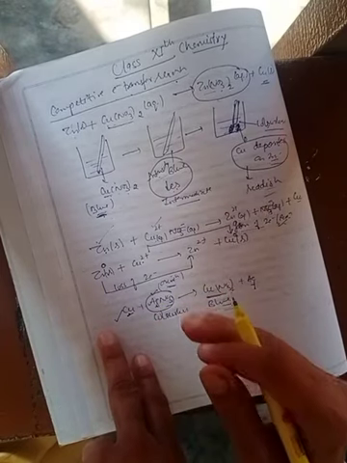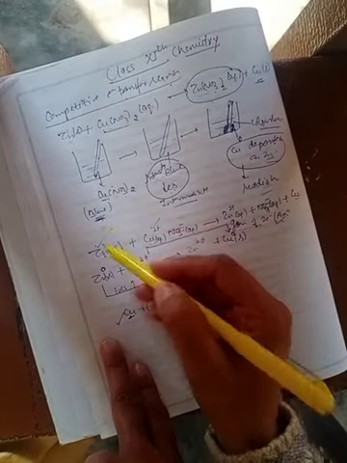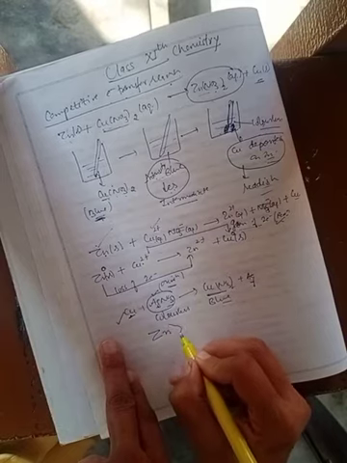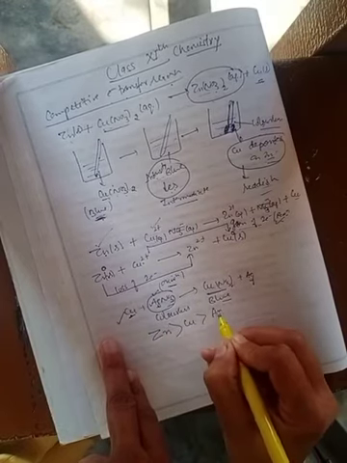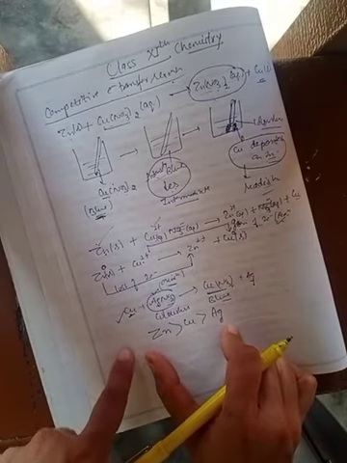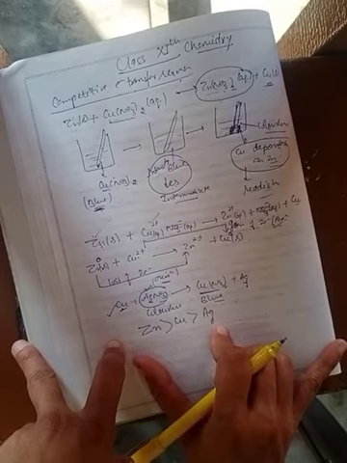Clear? In this way we can also explain the reactivity of the different metals. So from these reactions it was clear that zinc is the most active among these, followed by copper, and silver is the least reactive metal. Clear? And this reactivity can be explained on the basis of the reactivity series which we have discussed in the previous classes.